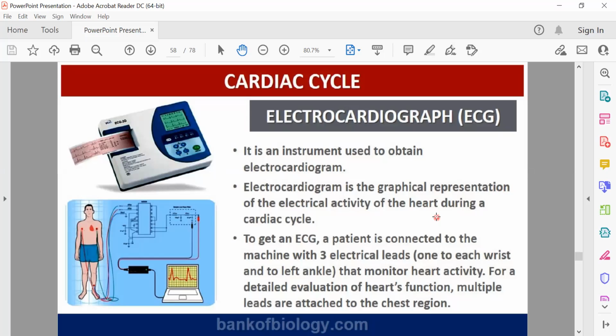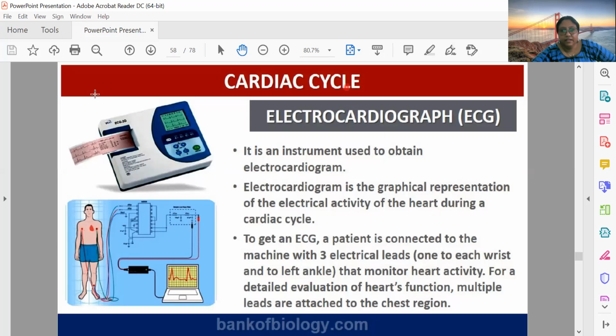Now a question generally comes to students' minds when we talk about ECG, that if in our body we are having flow of current which can be measured by our ECG, then why we are not getting shocks? Do you think it is a valid question?